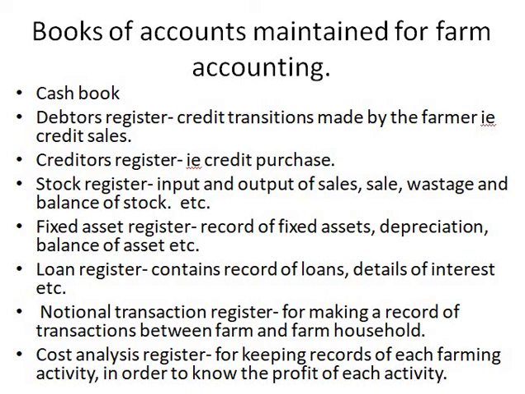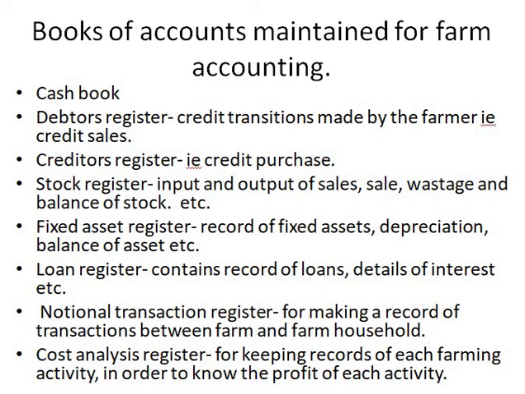Cost analysis register. Cost is nothing but an expense. So what are the expenses incurred in farming? That is what you get to know from the cost analysis register. Records of each farming activity are kept in order to know the profit of each activity.